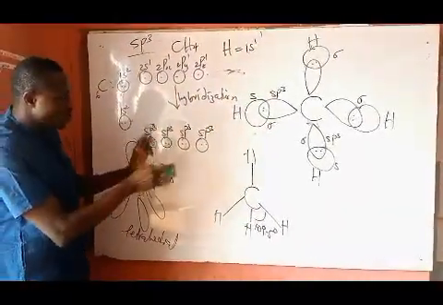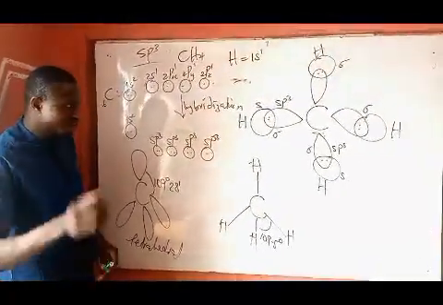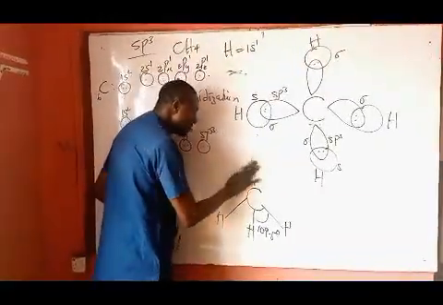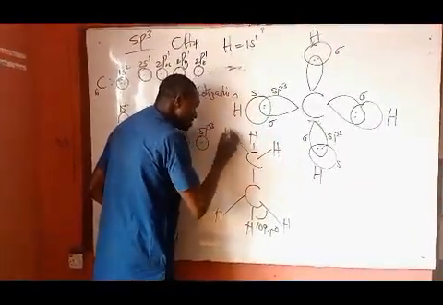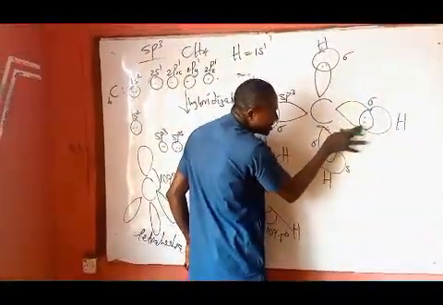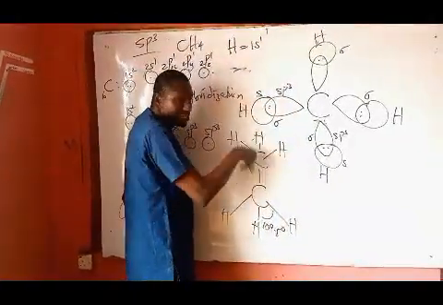Now, this is how all the alkane hydrocarbons are formed. For instance, in the case of ethane, you have another carbon atom here, which is linked in this format, meaning this sigma bond is formed as a result of one of the hydrogen atoms in methane being replaced with a methyl group.